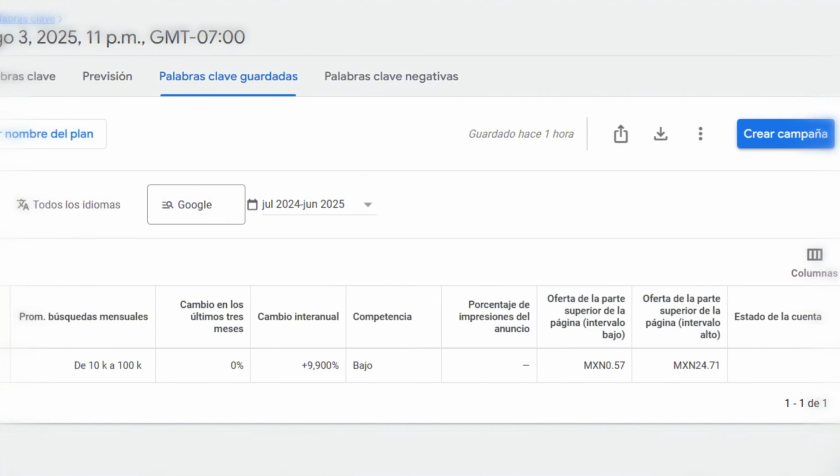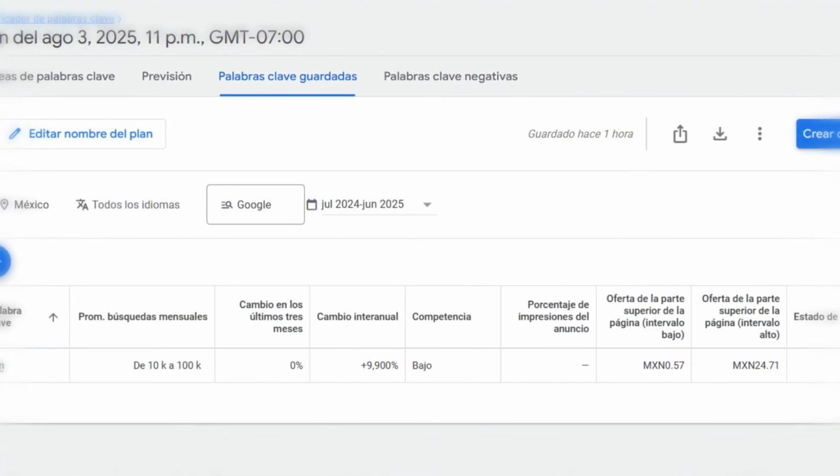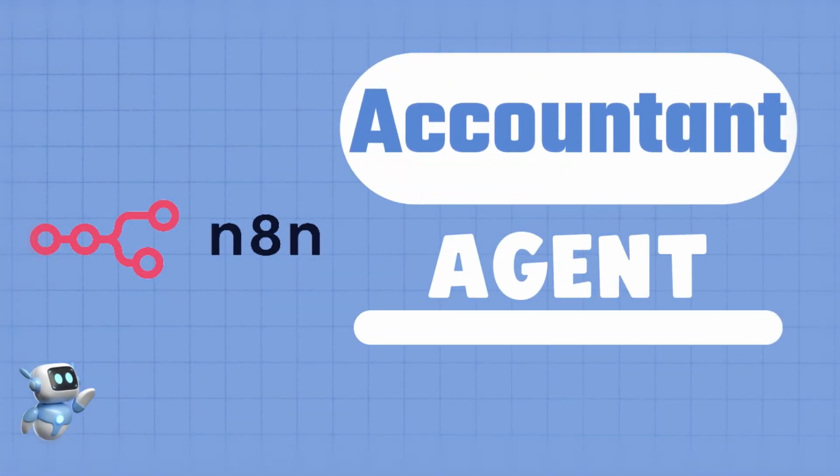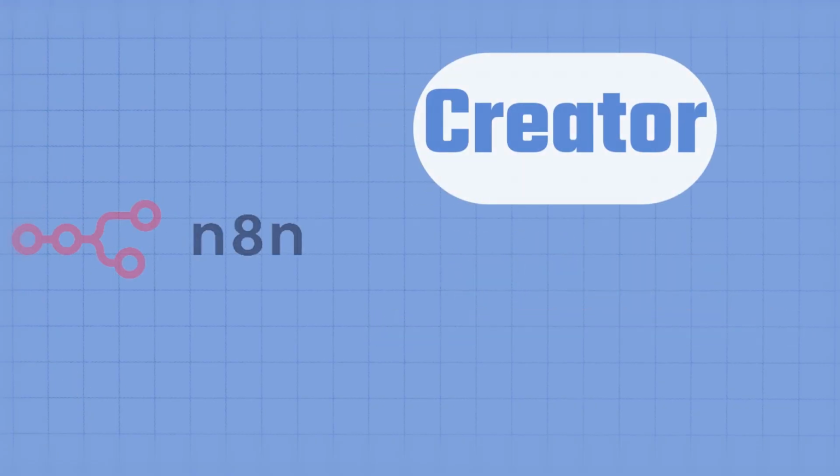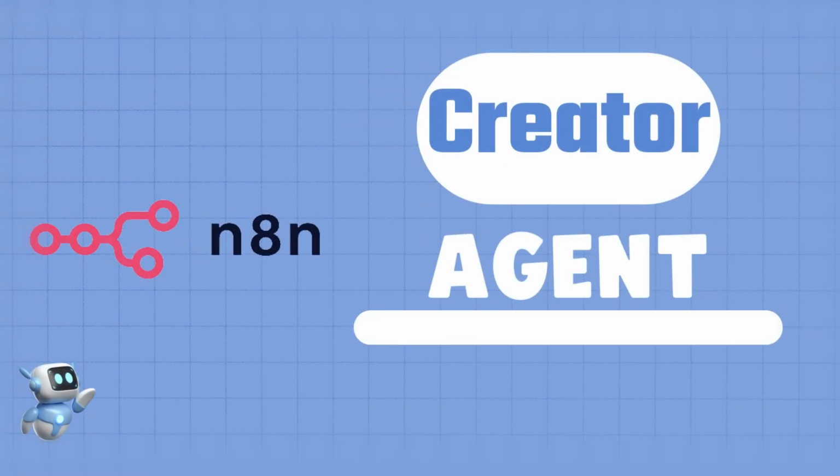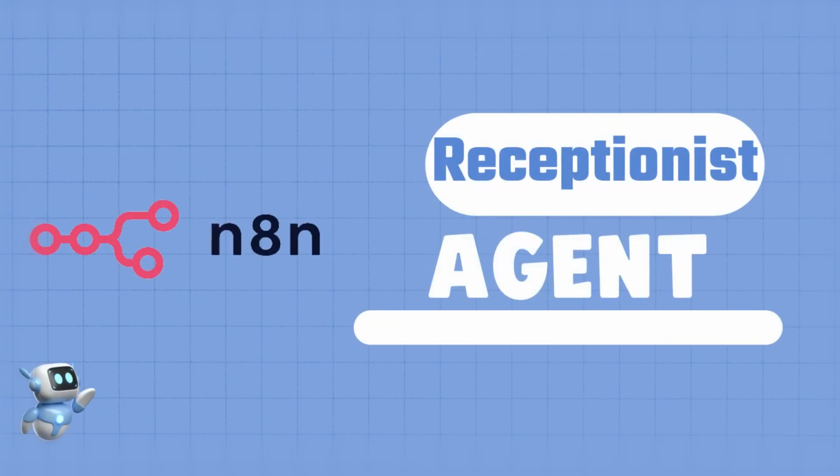And 5 of the most demanded services on artificial intelligence agents are the following. 1. An agent to help you with accounting. This is done by connecting your spreadsheets, or a CRM or software specialized in keeping accounts. 2. An agent capable of creating content and serving as a community manager. In the channel, we have several examples of how to create them from scratch. Number 3. A receptionist, agent, or secretary. This has the ability to manage your appointments, calendar, take calls, etc. All this connected from your phone.